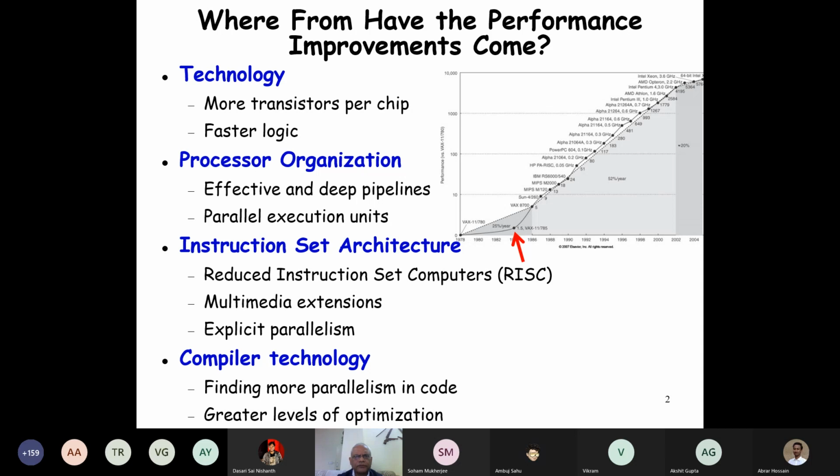So there are 4 factors which have helped in reaching this exponential rise in performance of computers. One is the manufacturing technology. The organization, which is a focus of this course, and the instruction set architecture. These two are the focus of this course. But as general knowledge, the technology and the compiler also have contributed to the performance improvement.